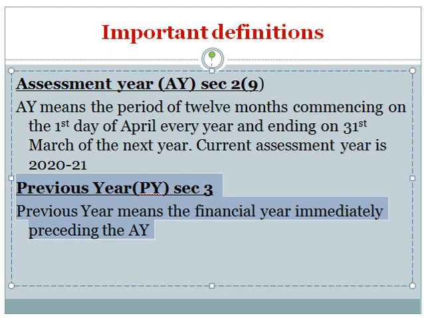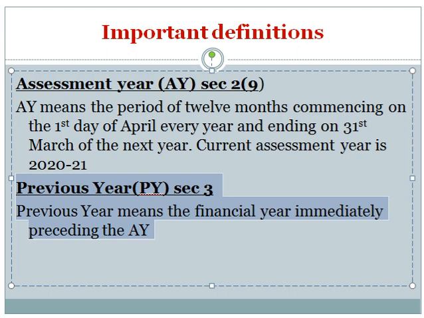Suppose, for example, in case of a newly started business concern, the previous year starts from the date of commencement of business and ends on the next 31st March. For example, if a business is started on 1st June 2019, then its previous year is 1st June 2019 to 31st March 2020.